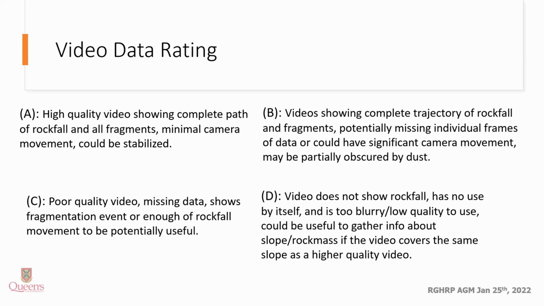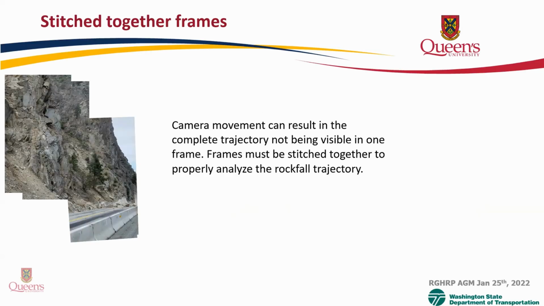Category C are poor quality videos, and that really means that they're missing some data. They show a fragmentation event or a complete trajectory of rockfall, but they're not enough to be useful on their own. Category D videos either do not show rockfall or have no use by themselves. Now quickly go over how one of these videos can be analyzed.